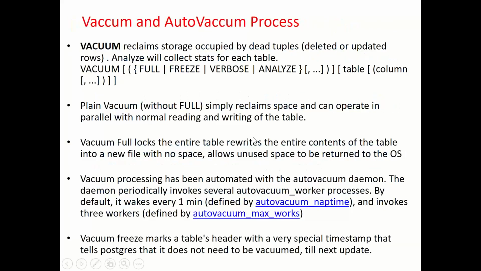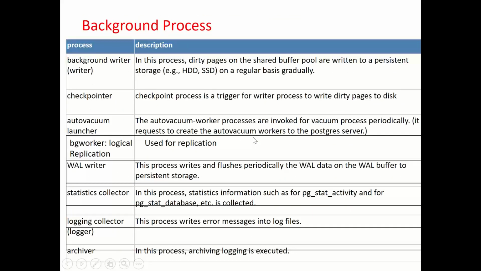So vacuum, I'm leaving off vacuum right now. Maybe we can do it later, once the vacuum chapter comes up. So these are all the list of processes which we discussed. Background writer is writing the shared buffer pool to the more persistent storage, that is hard disk and SSD. Checkpointer is a trigger which initiates the writing of dirty pages.